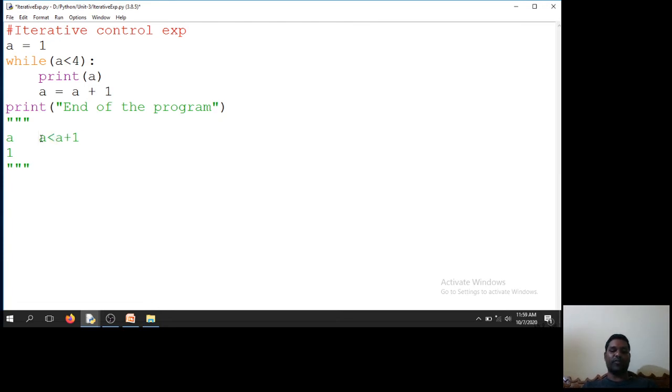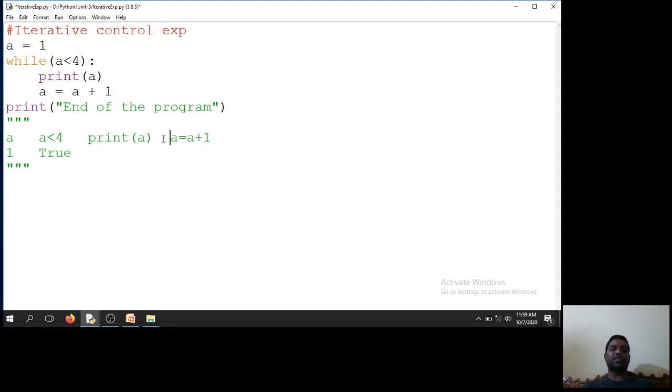A less than 4, and print A. So these are the 4 statements which I have in this program: A is equal to 1, the condition A less than 4, print A, and A is equal to A plus 1. Initially A is equal to 1, is the condition true or false? The condition is true. When the condition is true, I need to execute the statements repeatedly.